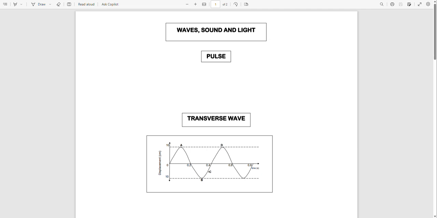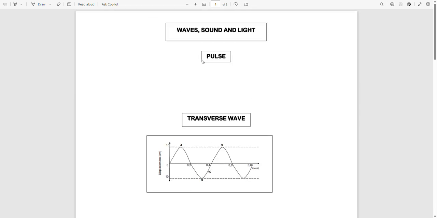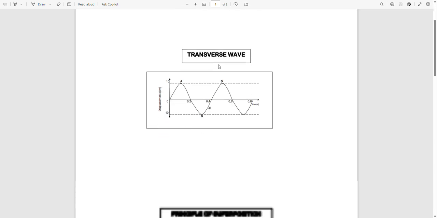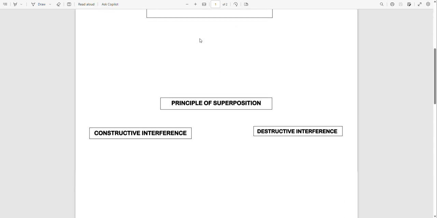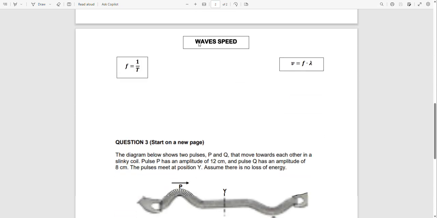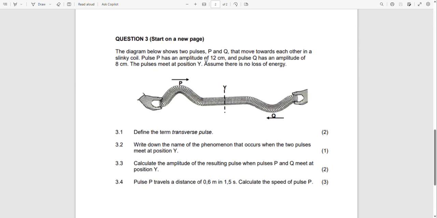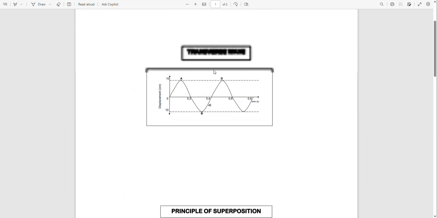Good day, good people. So today we are focusing on grade 10's work, which is waves, sound, and light. That is the first topic. We are going to tackle the first portion where we are dealing with the transverse wave. We are going to look at the principle of superposition and the wave speed, and therefore we can do this example or this question.